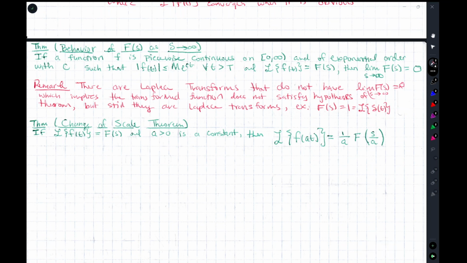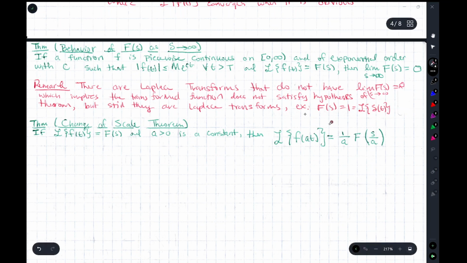So just to take a quick example here, if you have F of s equal to 1, so that the transformed function would give you a Laplace transform equal to 1. Well, actually, this is the Dirac delta. If you take the Laplace transform of the Dirac delta function, you get 1 there. And of course, some people would object to calling the Dirac delta function a function, rather than a distribution.